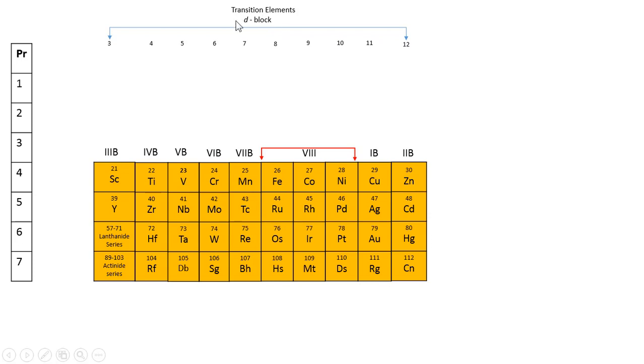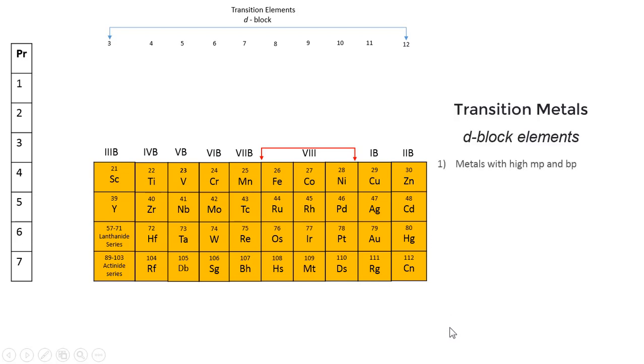They have their electrons present in the d orbital. So as you can see, it is totally a region which consists of metals. Now let us see their characters. These metals have high melting point and boiling point. They are good conductors of heat and electricity, which is a basic property of any metal.